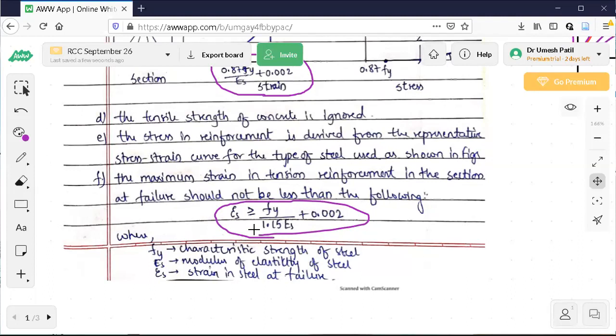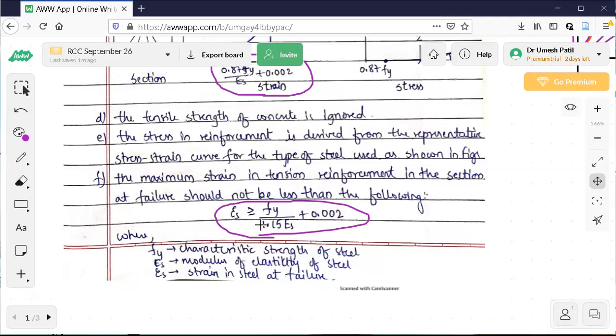Now what we have done here is, fy is the yield stress, when the material reaches its yield stress, we divide this by 1.15 to get the design stress. So design stress divided by elasticity, that is stress by elasticity. What is the stress here? The stress is fy by 1.15, divided by Es, the elasticity of the steel. This is nothing but strain.